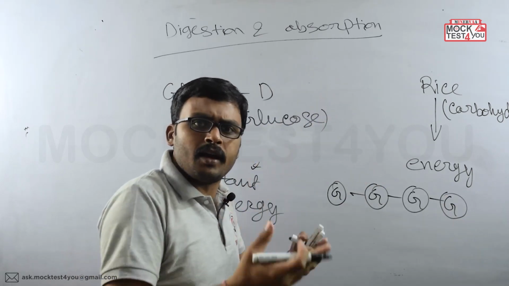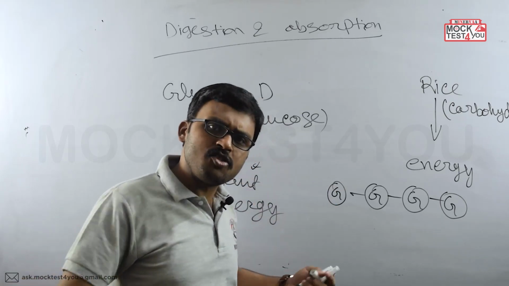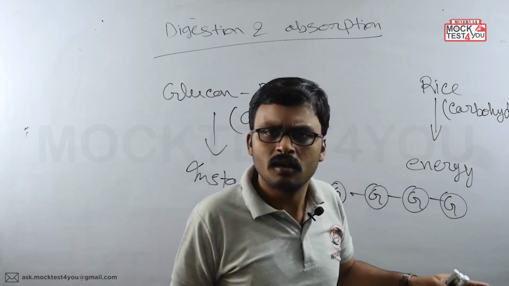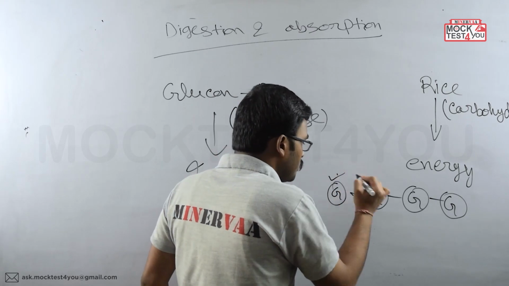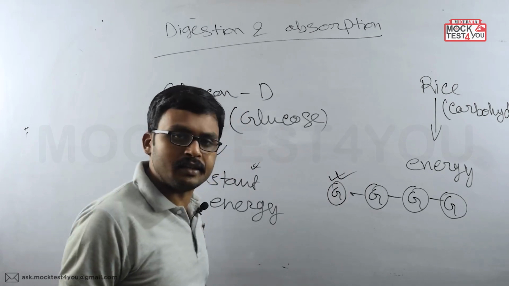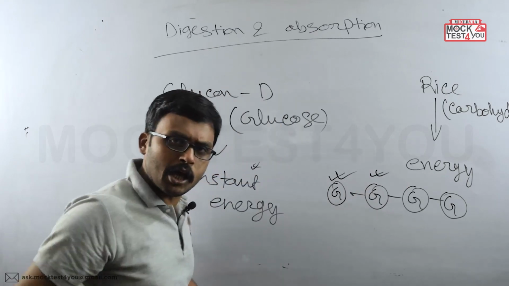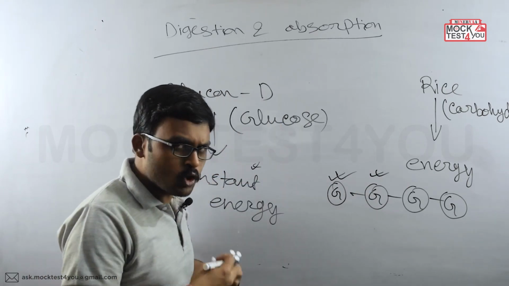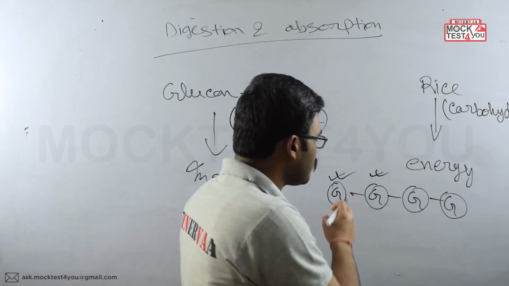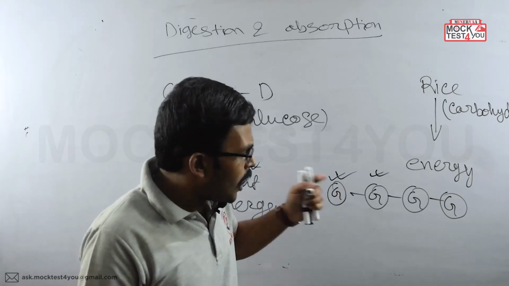Around 500, 600, 700, 1000 glucose have made a polymerized form. And that polymerized form is present here within the rice. So, unlike Glucon D, here the glucose are present in the polymerized form. So as the glucoses are not free over here, that's why the glucose can't be absorbed then and there within the body. Whenever you are taking the rice, then and there, the glucose can't be absorbed. So what does the body require?